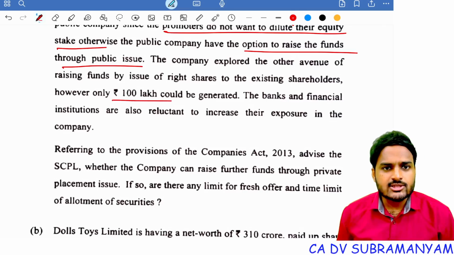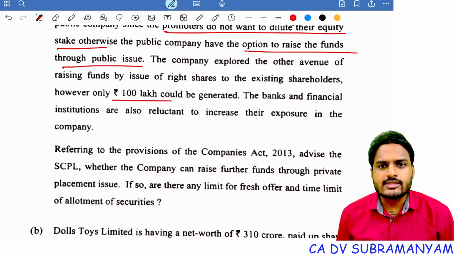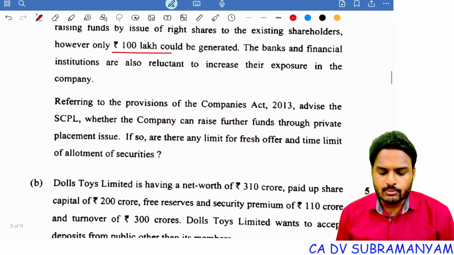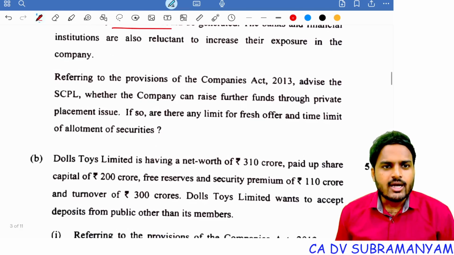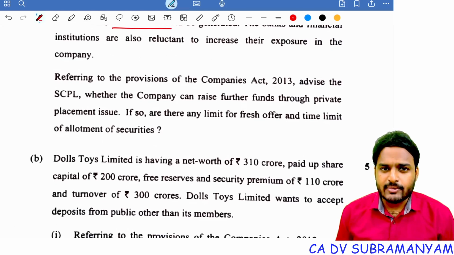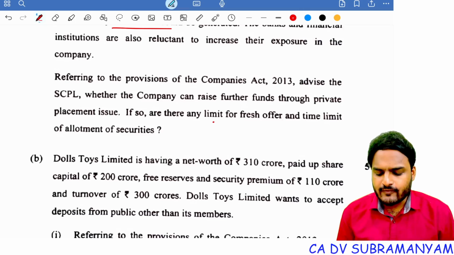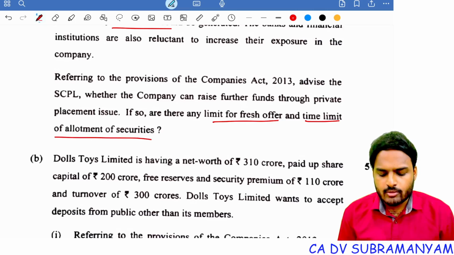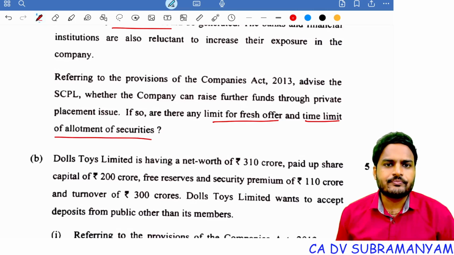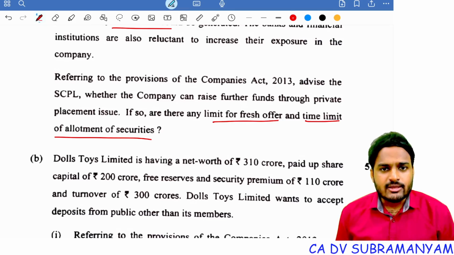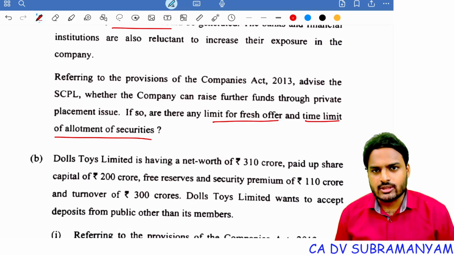The banks and financial institutions are also reluctant to increase their exposure in the company. Now, referring to the provisions of Companies Act 2013, advise the company whether the company can raise funds through private placement issue. If so, is there any limit for fresh offer and time limit of allotment of securities. So two questions were asked. One is limit for fresh offer. Second one is time limit of allotment of securities.